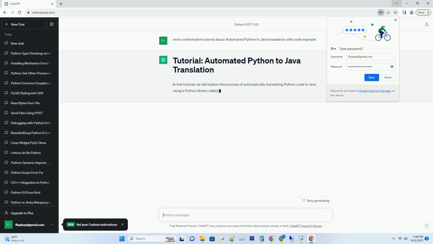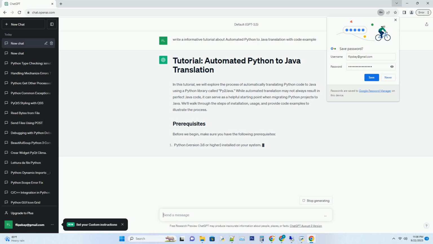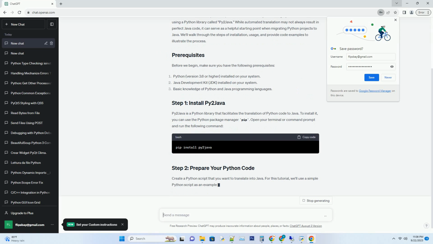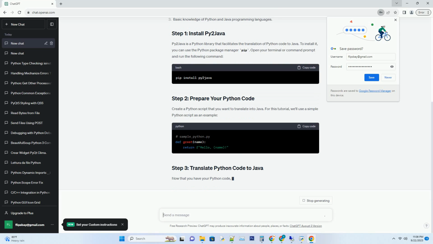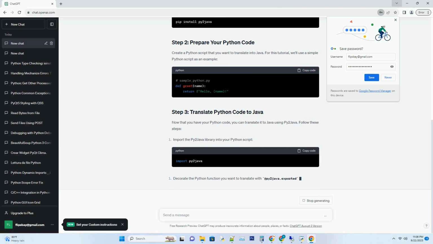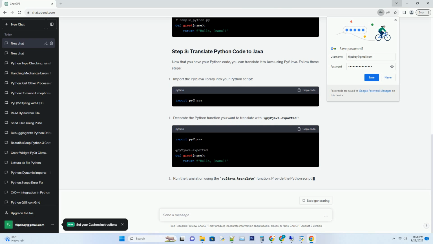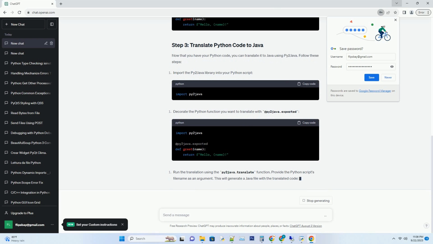In this tutorial, we will explore the process of automatically translating Python code to Java using a Python library called py2java. While automated translation may not always result in perfect Java code, it can serve as a helpful starting point when migrating Python projects to Java. We'll walk through the steps of installation, usage, and provide code examples to illustrate the process.